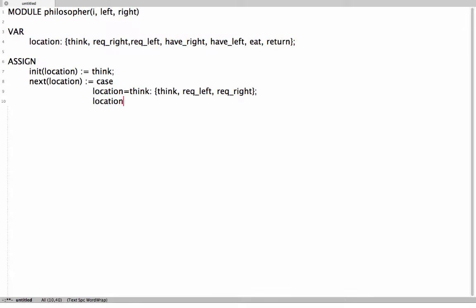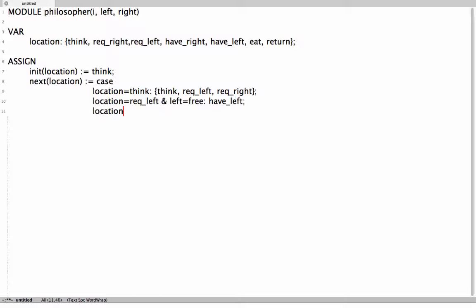If location is request left and the left stick is free, assume that this gives us the fact that the left stick is free. We will then call it appropriately in the main module. So if location is request left and the left stick is free, the philosopher goes to have left.